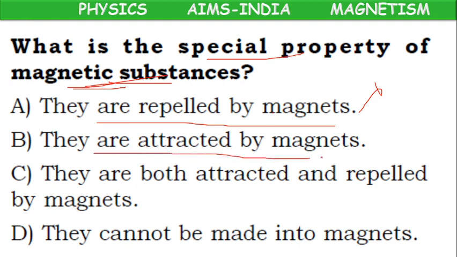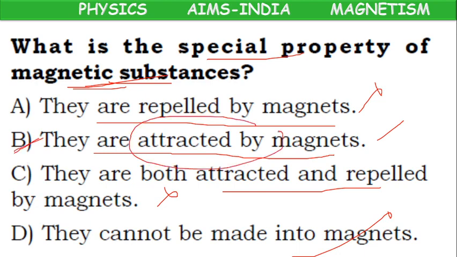They are attracted by magnets, correct. They are both attracted and repelled, wrong. They cannot be made into magnets, wrong, because we have methods: single touch method, double touch, electrical method. With that, we can make magnetic substances into magnets. So what is the correct answer? Option B is the correct answer. They are attracted by magnets.